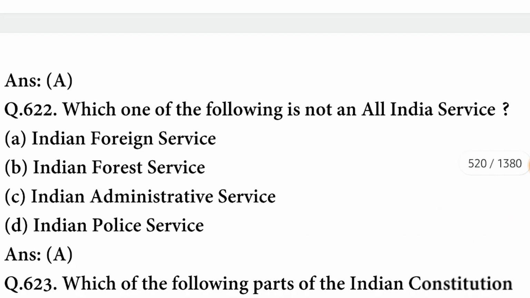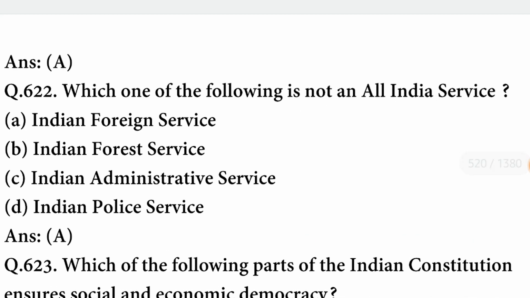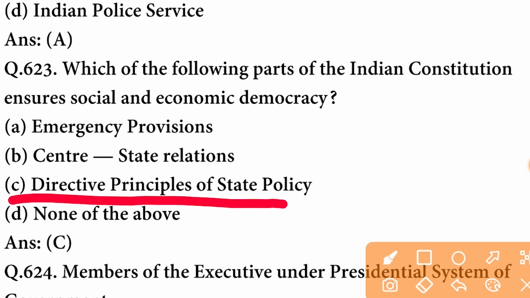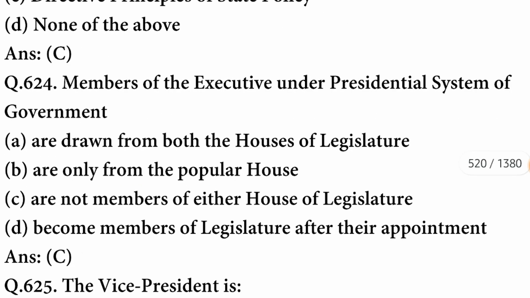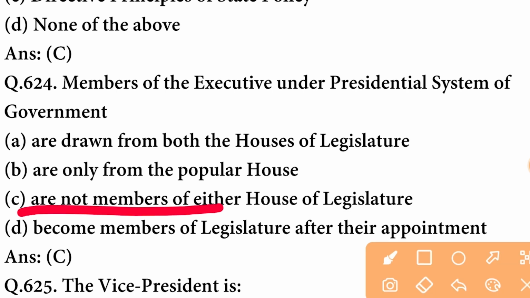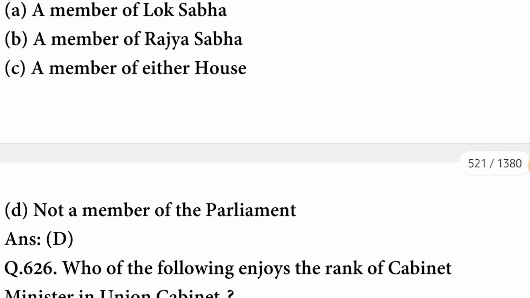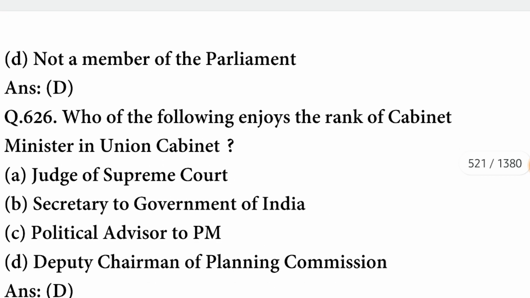A option is correct here. Which one of the following is not an All India service? Indian Foreign Service is not an All India service. Which of the following parts of the Indian Constitution ensures social and economic democracy? It is the Directive Principles of State Policy. Members of the executive under presidential system of government are not members of either house of the legislature. C option is correct. The Vice President is not a member of the Parliament.